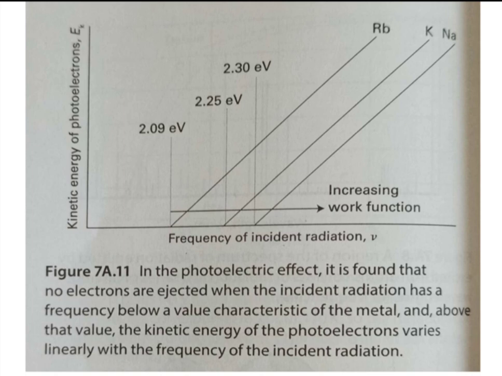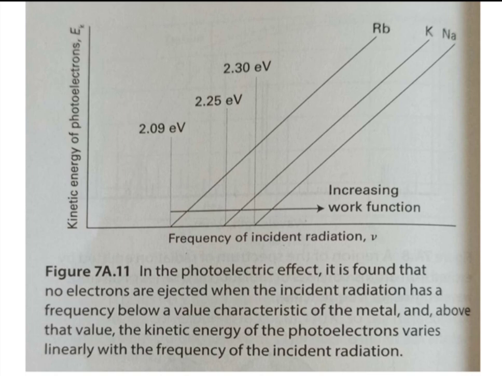So, in the photoelectric effect, it is found that no electrons are ejected when the radiation has a frequency below a characteristic value of the metal, that is, below the threshold value. There is no ejection of the photoelectron, and above that value the kinetic energy of the photoelectrons varies linearly with the frequency of the incident radiation.